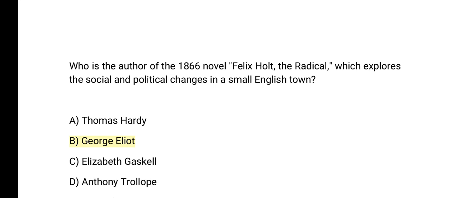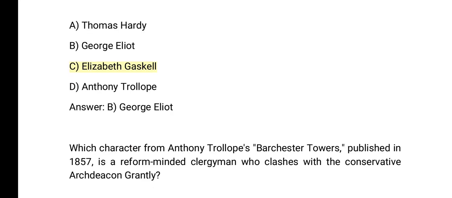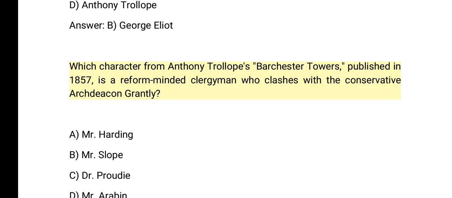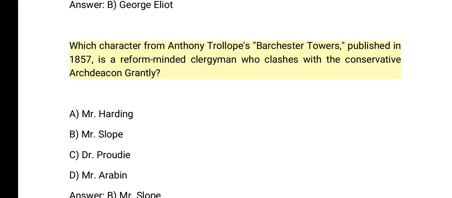George Eliot. C. Elizabeth Gaskell. D. Anthony Trollope. Answer: B. George Eliot. Which character from Anthony Trollope's Barchester Towers, published in 1857, is a reform-minded clergyman who clashes with the